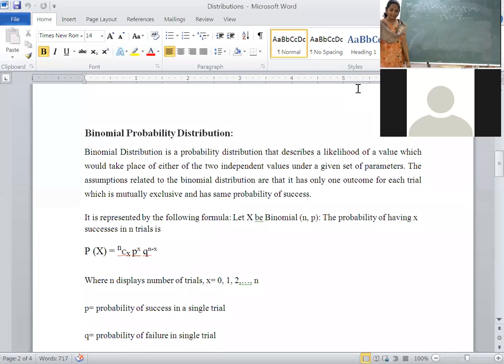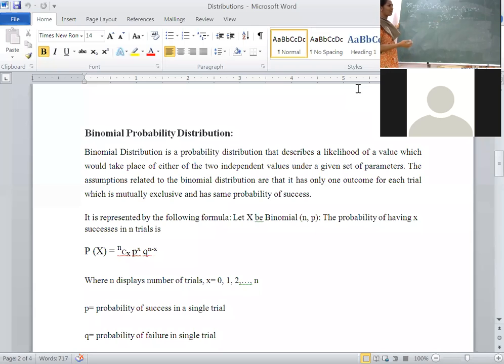Okay, how will we write the probability function of a binomial distribution? Listen carefully. I have performed n trials. How many trials have I performed? N trials. Whether finitely countable or infinitely countable, later we will see. Tossing of a coin, for example. I have performed tossing of a coin n times. My assumption as a researcher is, if head comes, I will consider it a success. If tail comes, I will consider it a failure.